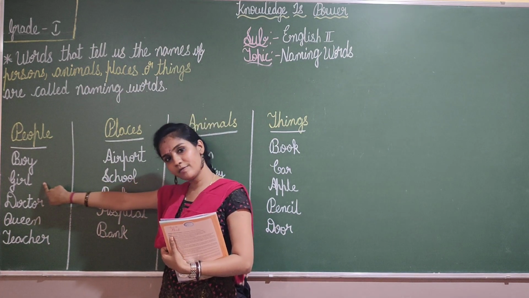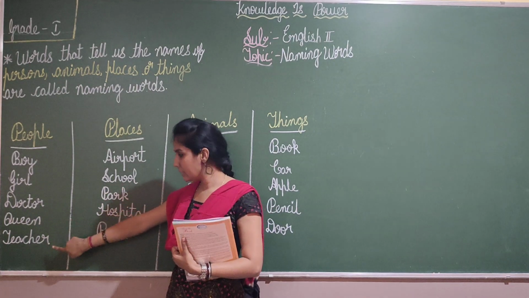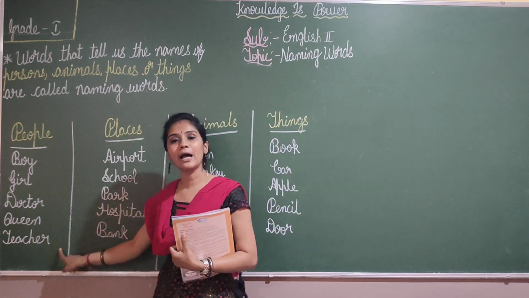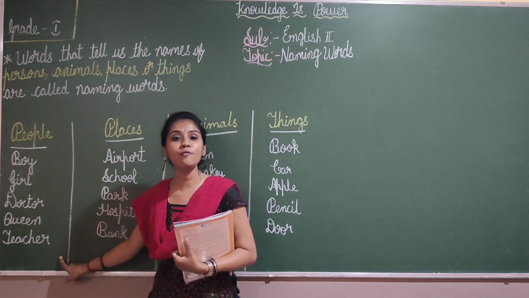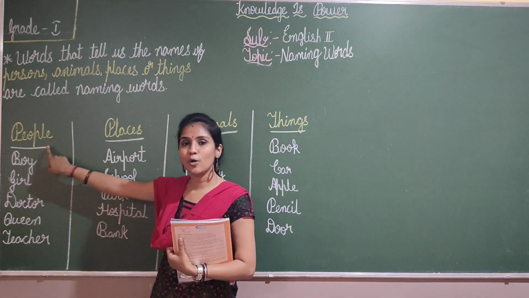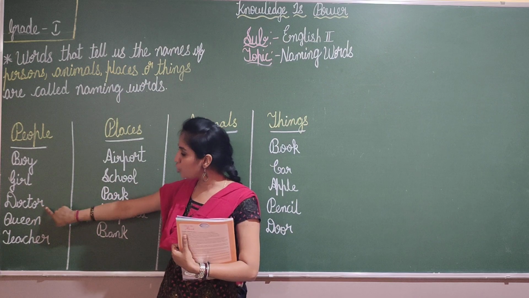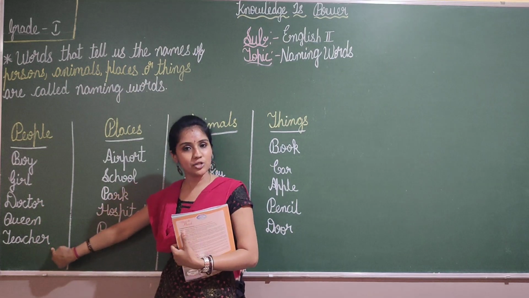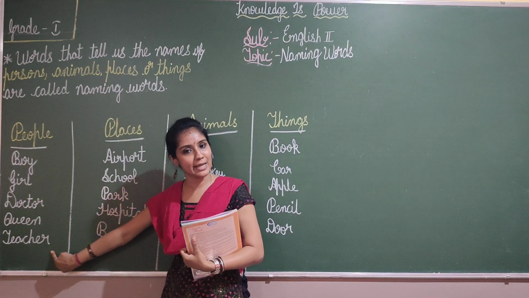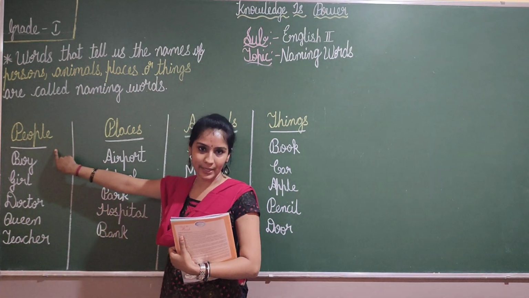You know a boy also. Yes, you will be able to identify a girl. You know doctor, queen, teacher. This all comes under what, children? Names of people. You will be able to identify boy, girl, doctor, queen, teacher. Yes, no, you will be able to identify all these names of the people. So this is all a group of people.